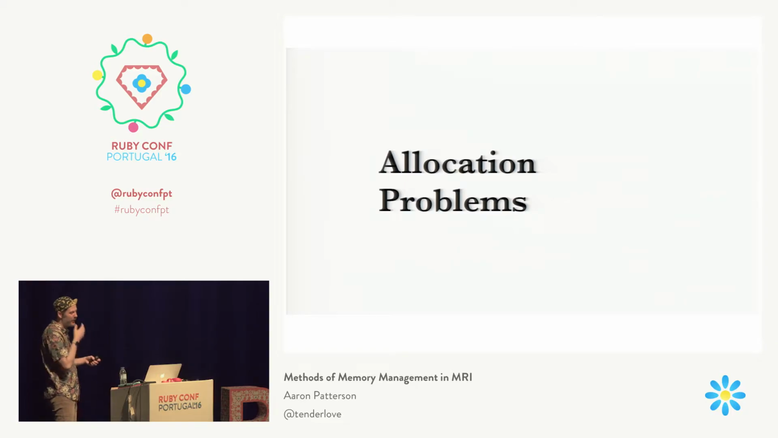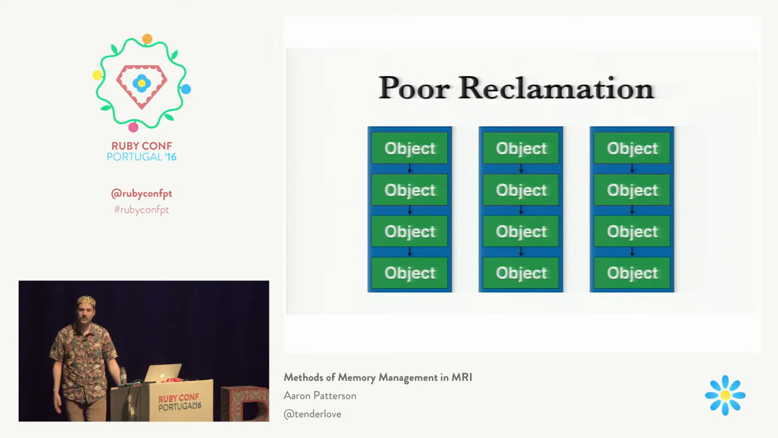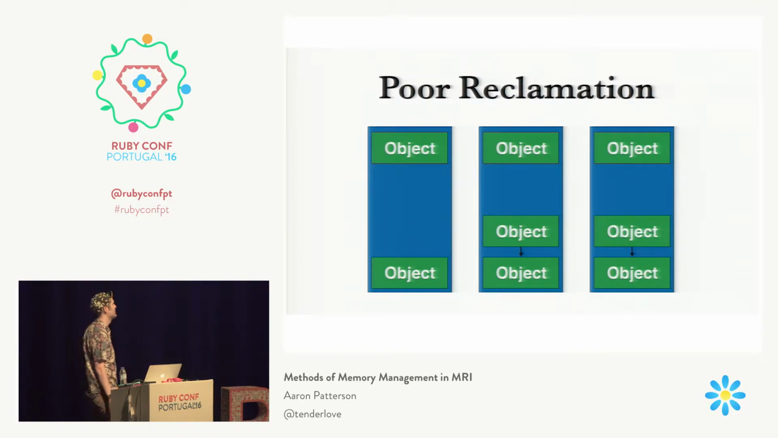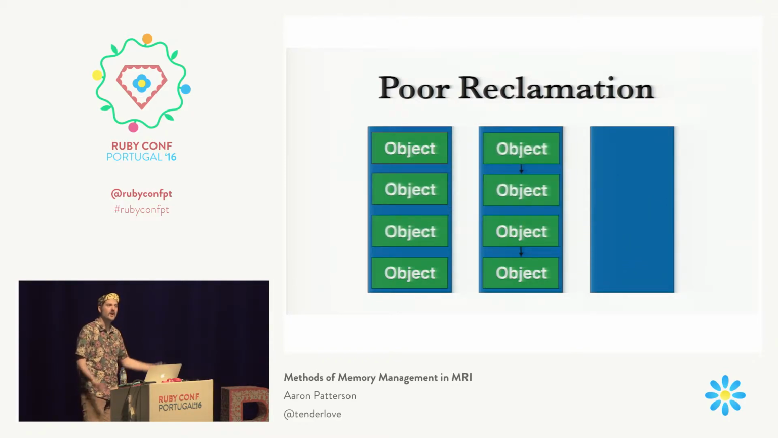All right, so unfortunately, we have some issues with poor reclamation. So let's say we fill up some pages and we do a GC, and some of those objects get removed. We freed them up. Great, that's great. What would be cool is if we could take those objects and rearrange them such that it looked like this. We take those, we rearrange them like that, and now we have a page that's completely free, it's empty, and we can deallocate that page. Great.